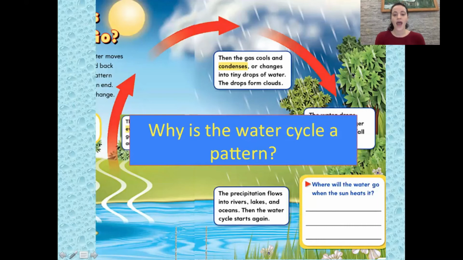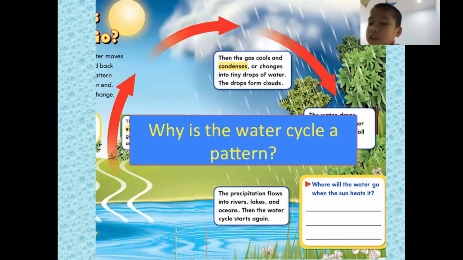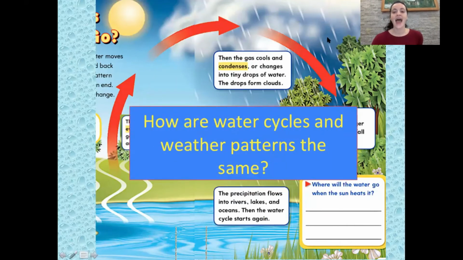All right, why is the water cycle a pattern? Michael, why is the water cycle a pattern? Because it continues over and over. It never stops until the earth meets its end. Exactly, great answer.